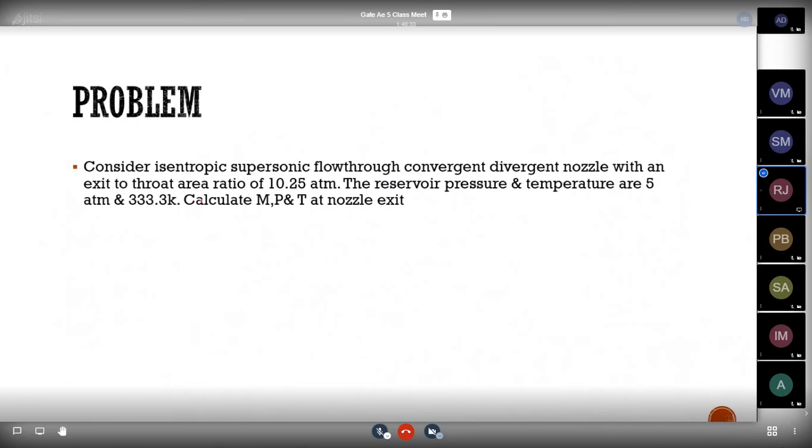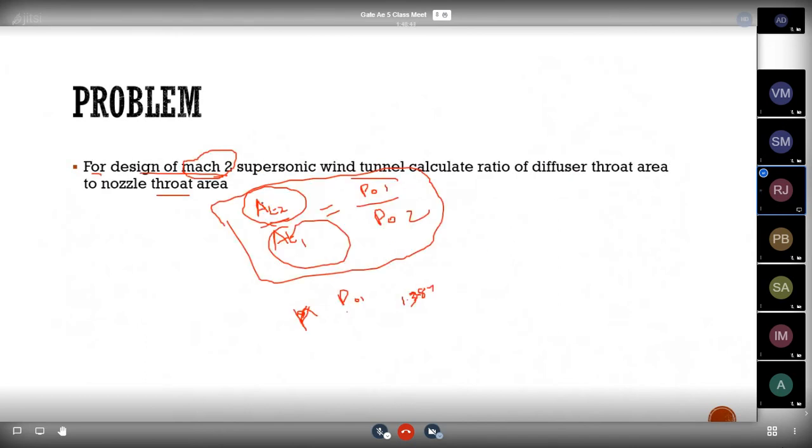So consider isentropic supersonic flow through a convergent divergent nozzle. Sorry, one more thing here. See, the main thing is they will ask sums like this. If they are giving the values for P01 and P02, the stagnation pressures or total pressures at both sections, then use this formula and find the value for this area ratio at the throat and the test section. Or else if they have not given the value, use the formula for A by A star.